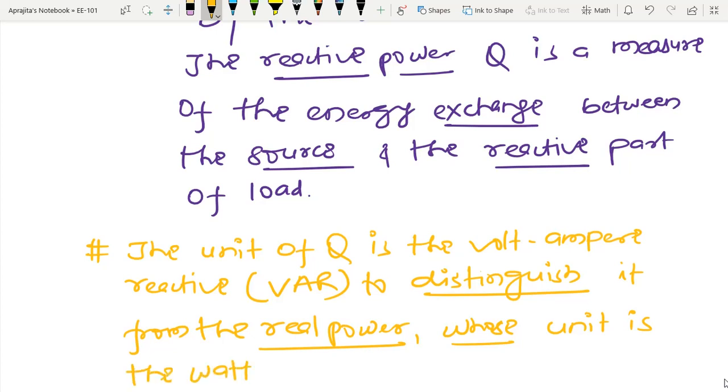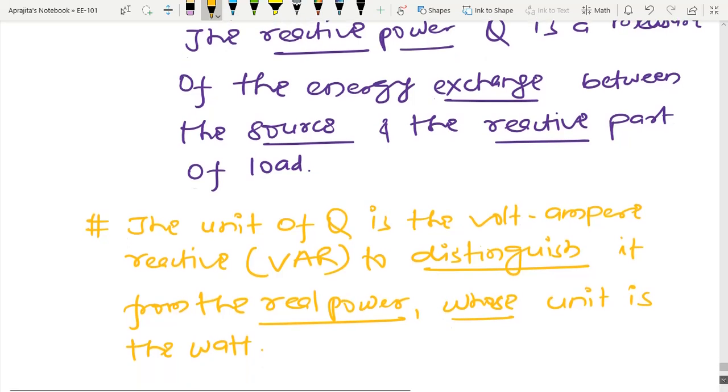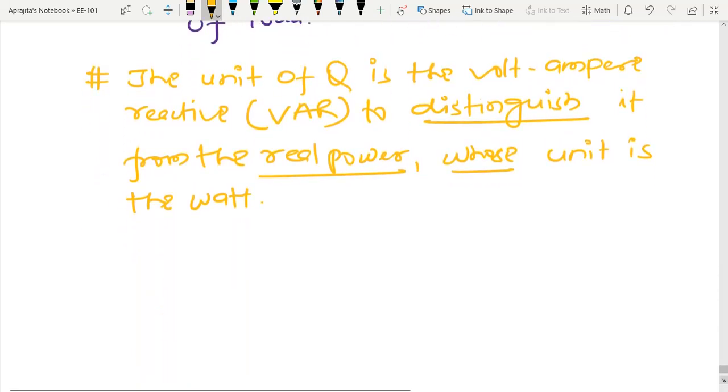So this kind of thing we are just putting in order to distinguish between the real power and the reactive power, because what we have observed is that really we are just using the real power in order to operate our system. Reactive power is just the exchange of energy between source and reactive part of the load.